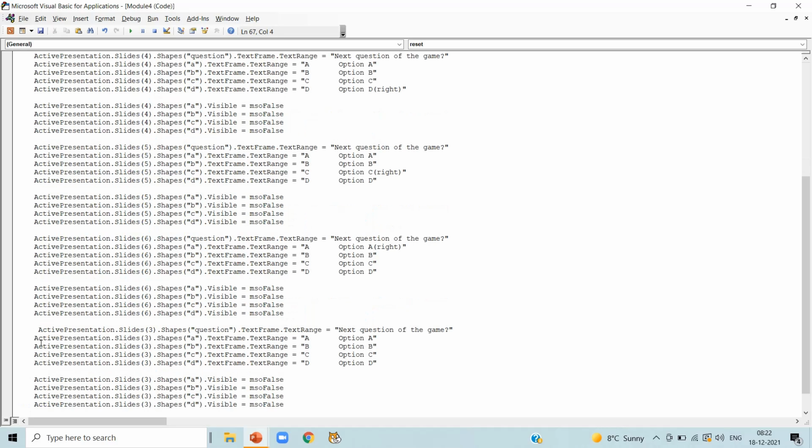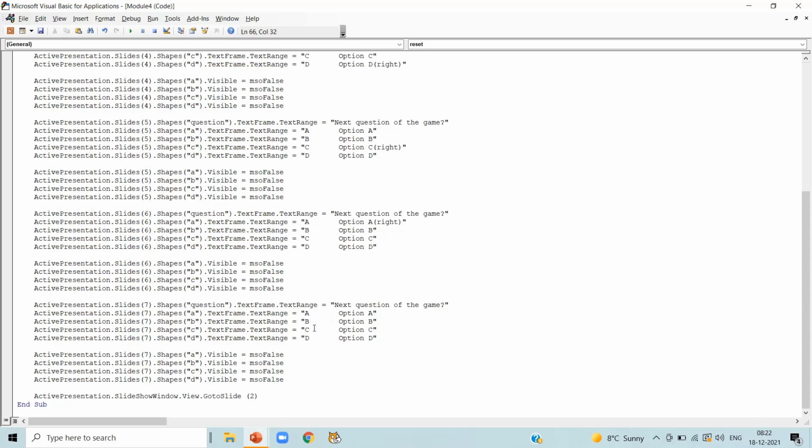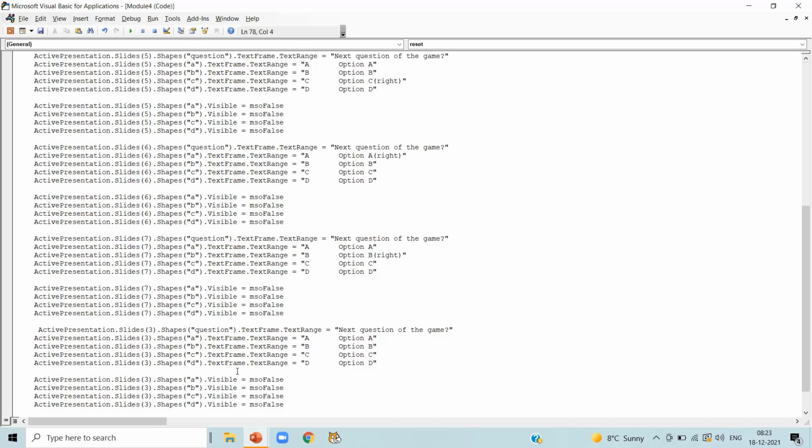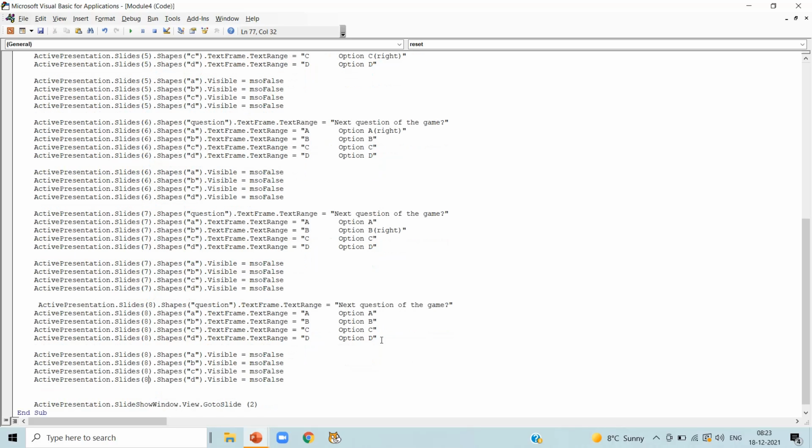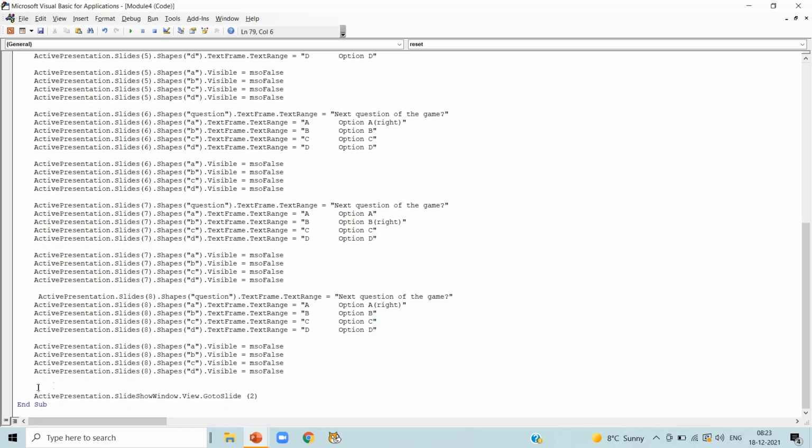Again, press Ctrl plus V and change the slide number from 3 to 7. And next question of our game. Here I am selecting option B as a right answer. Again, press Ctrl plus V. Change the slide number from 3 to 8 in all the 9 lines. We have the next question of our game, and here I am selecting option A as right answer randomly.